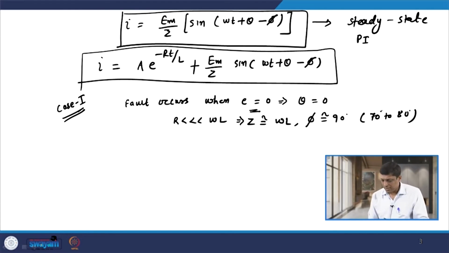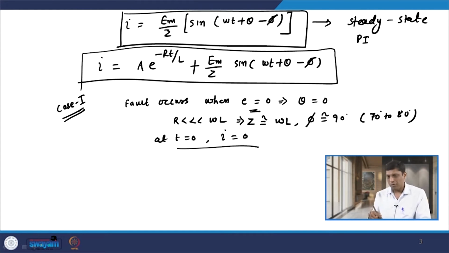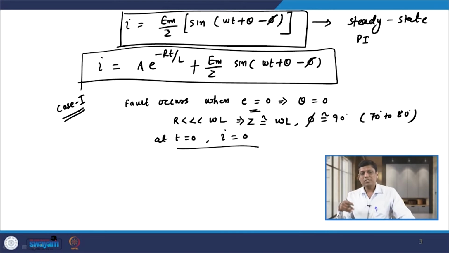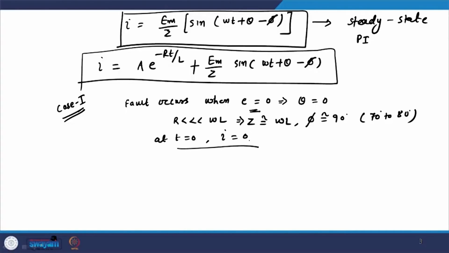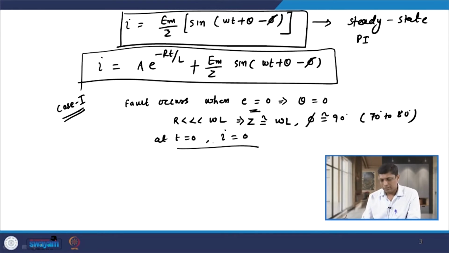Now, if we assume that the fault occurs at t equal to 0, when the current is also 0, this is true because whenever a fault occurs, the natural 0 comes for an AC circuit; every half cycle the arc is extinguished when the current passes through natural 0. So at t equal to 0, I is 0.